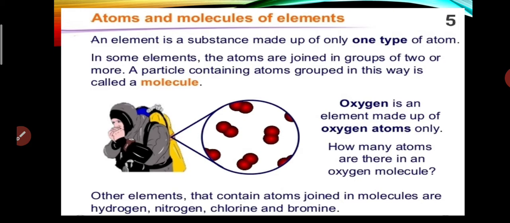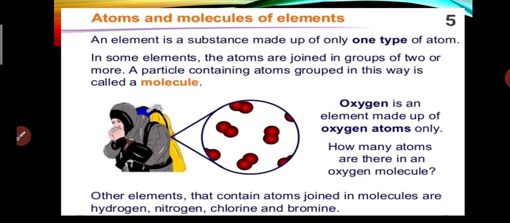And in some elements, the atoms are joined in groups of two or more. A particle containing atoms grouped in this way is called a molecule. For example, oxygen is an element made up of oxygen atoms only. How many atoms are there in an oxygen molecule? The answer is 2. So other elements that contain atoms joined in molecules are hydrogen, nitrogen, chlorine and bromine.